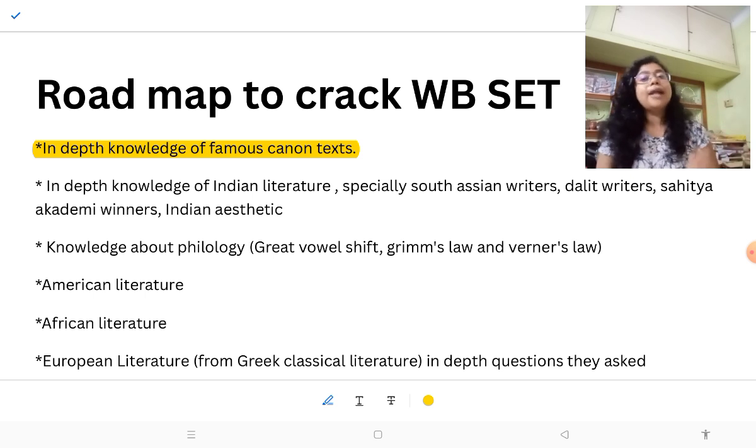But what I noticed is that WB SET most of the time wants in-depth knowledge. They want to see if you read the original text, and sometimes they give a paraphrase and ask you questions.